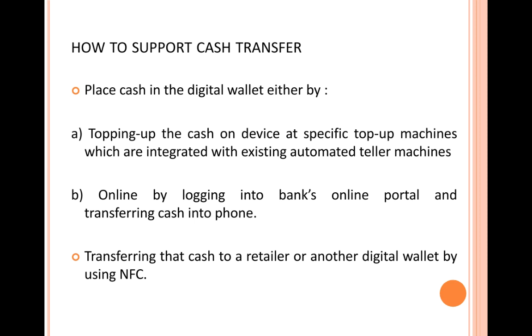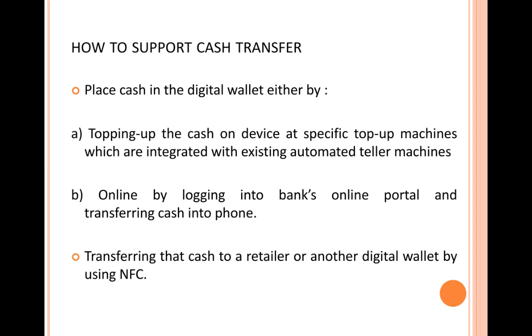So what are the different means by which you can support a cash transfer by placing cash inside the digital wallet? One is topping up cash on the device at specific top-up machines which are integrated with existing automatic teller machines. You can recharge your e-wallet at certain ATMs, where along with the ATM machine you have this top-up device for the e-wallet also set up.